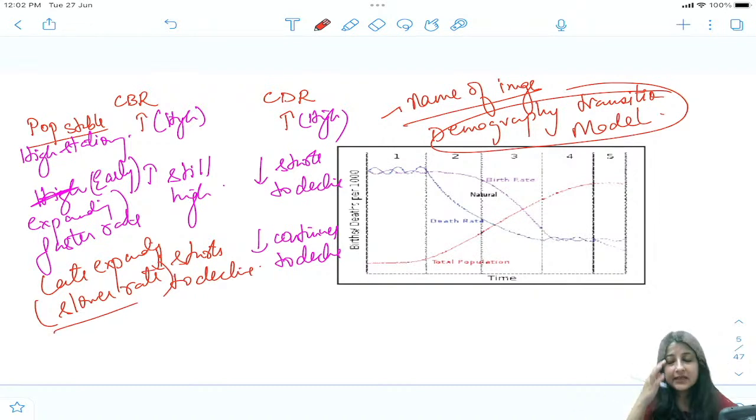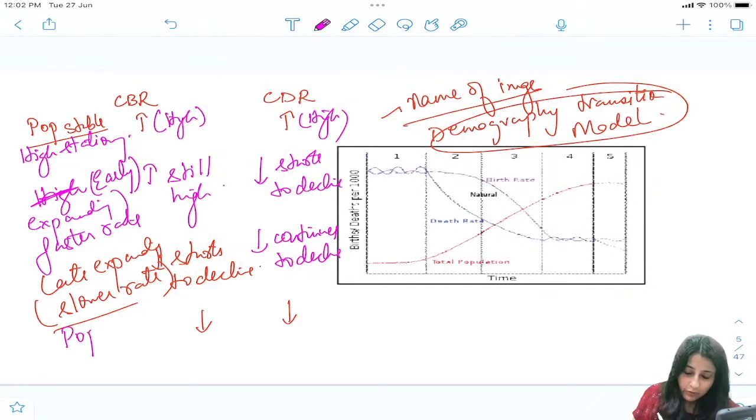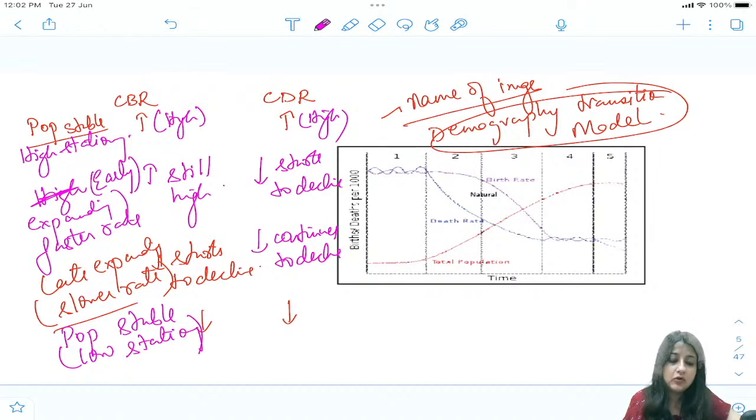Okay, ultimately hospital services are very good, CDR will be low, CBR will be low. So what is happening over here again? When both CBR and CDR are low, population is stable, and what do we call this, guys? This is nothing but low stationary.